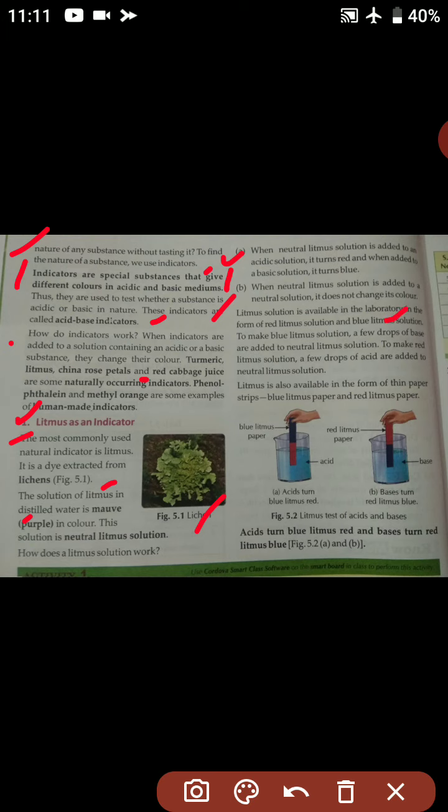To make blue litmus solution, a few drops of base are added to neutral litmus solution. So in order to make the blue litmus solution, we need to add a few drops of base to the neutral litmus solution.